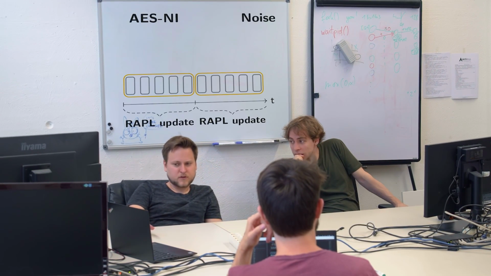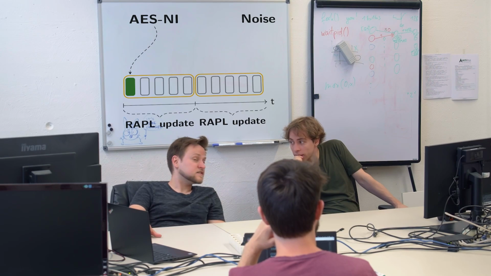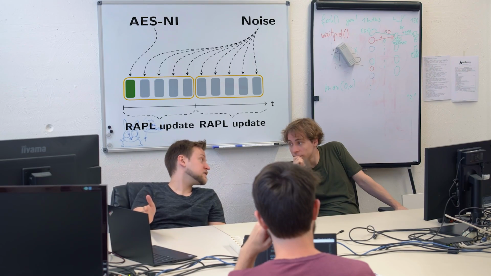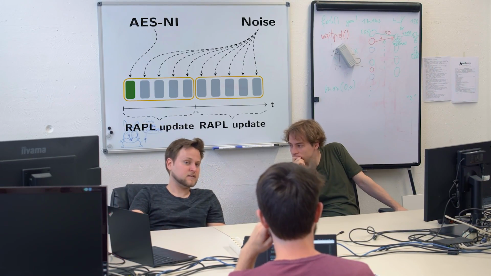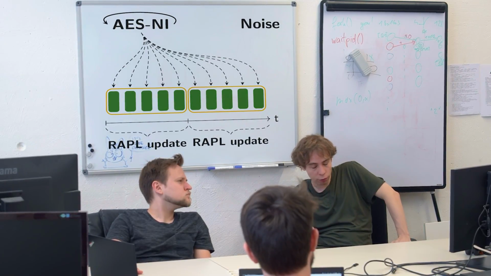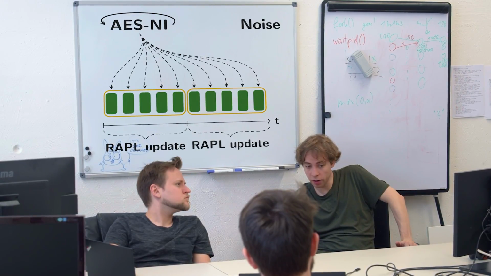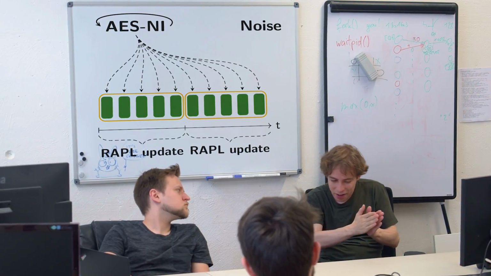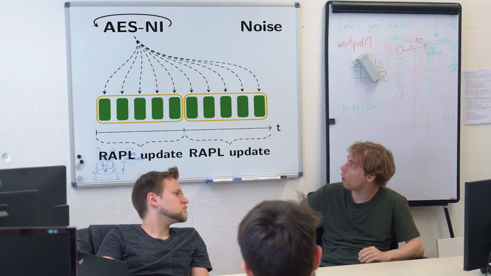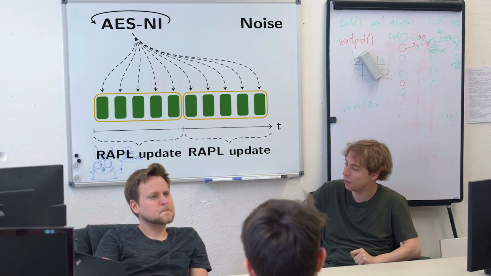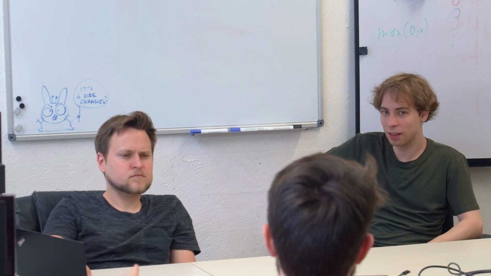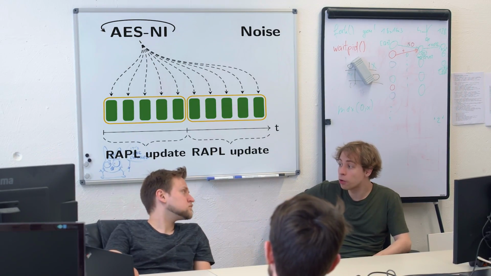But it's super tricky because an AES encryption with the AES-NI instructions is usually a few cycles. But a RAPL measurement for a single sample is like a few thousand cycles, 100,000 cycles. We could repeat the same AES-NI encryption over and over and over again. For instance, if we are looking at disk encryption, this could work. And then we could fill an entire RAPL measurement window with the same AES-NI encryption. It could work. We have only a small number of samples, but a lot of traces within these samples. And that's a trick that worked with DPA in the end.